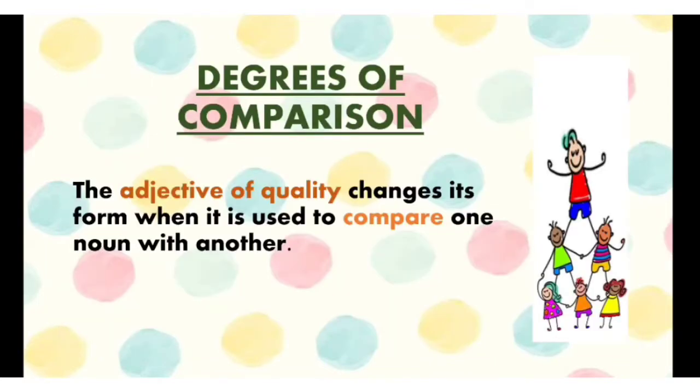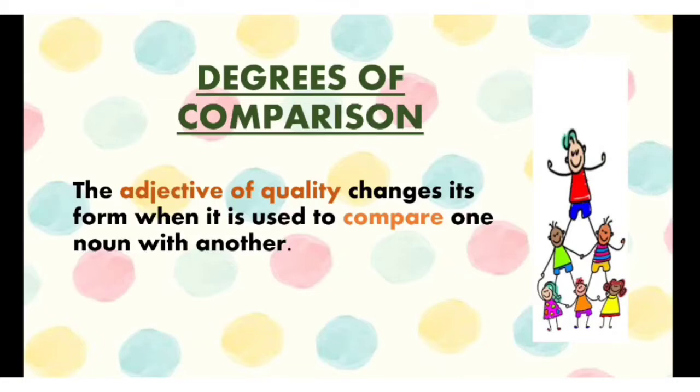Degrees of comparison. The adjective of quality changes its form when it is used to compare one noun with another. Now, children, you need to recall the adjective of quality.